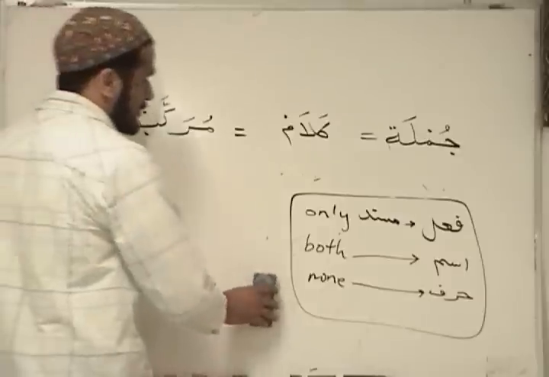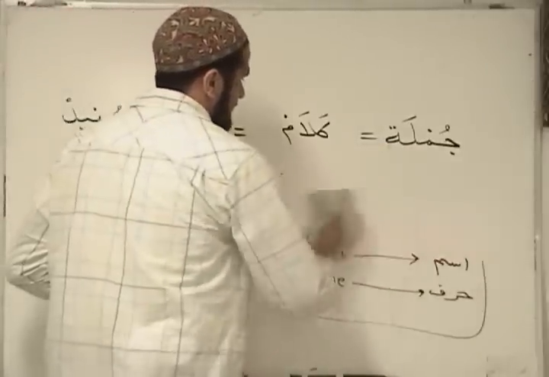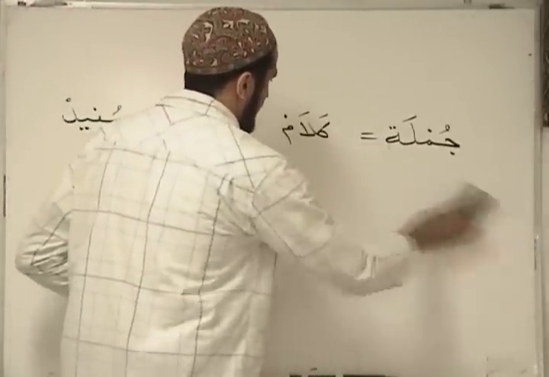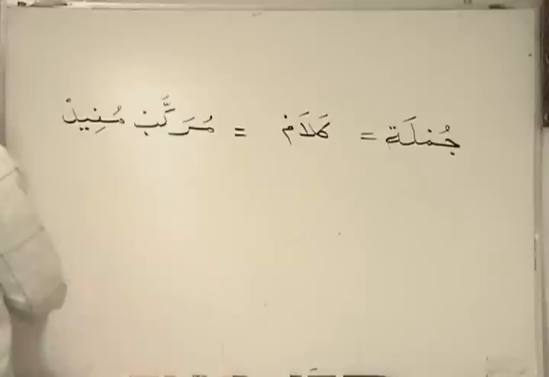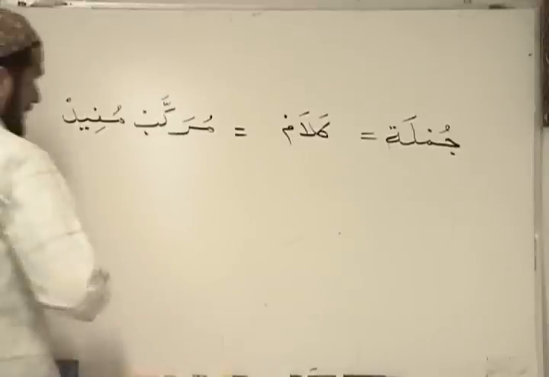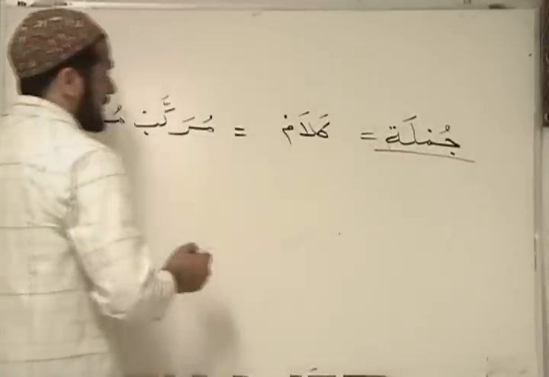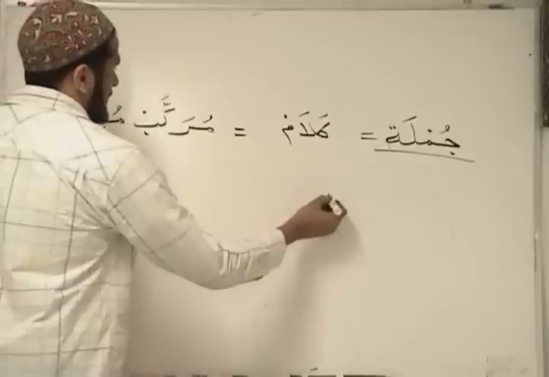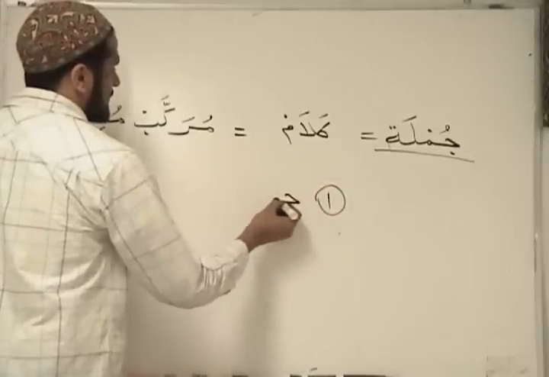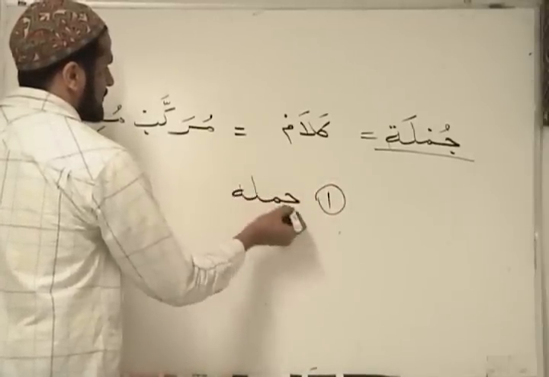And the thing that's used the most is jumla. They don't use kalam that often or murakkab mufid. They just use this a lot. Jumla. So jumla has two types.